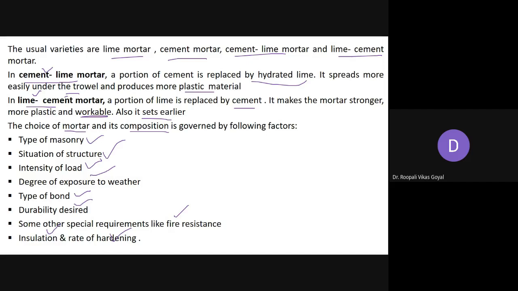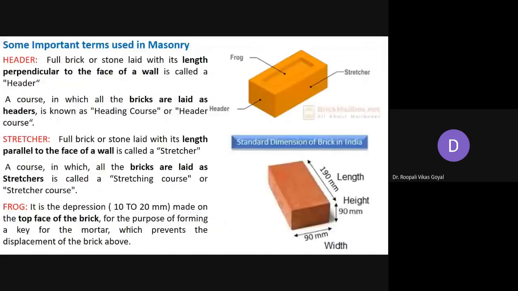Okay. Now we are going to discuss all the important basic terms related to masonry. Basically there are two types of masonry that are widely used, as I told you: stone masonry and brick masonry.